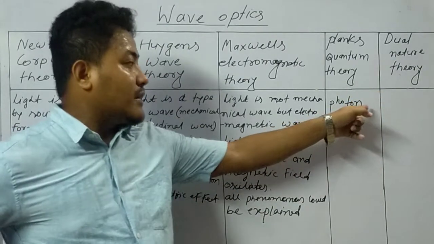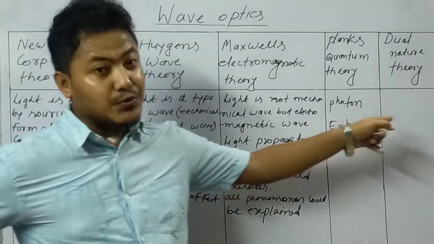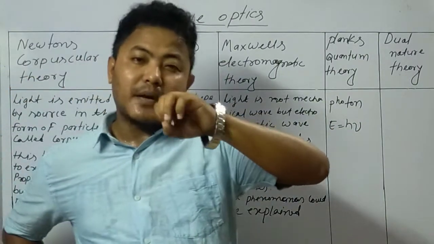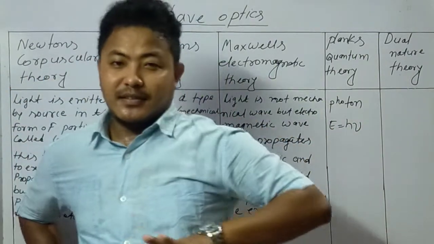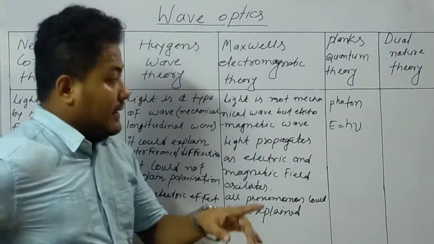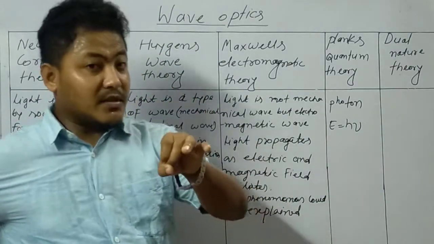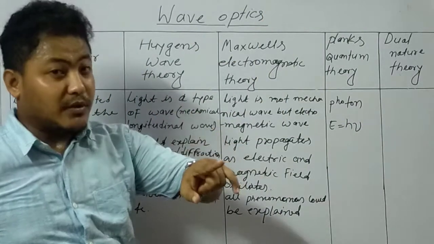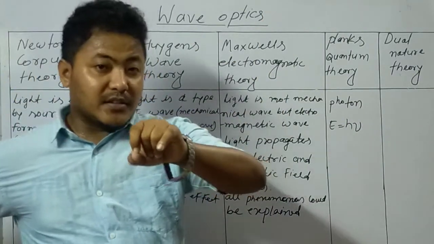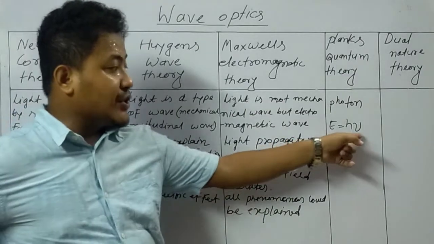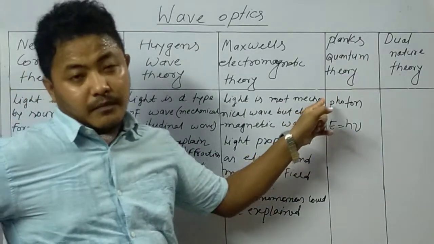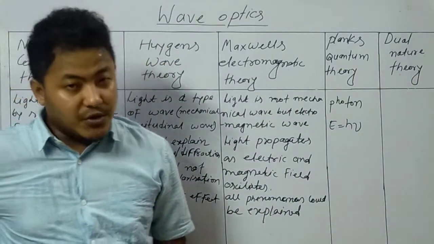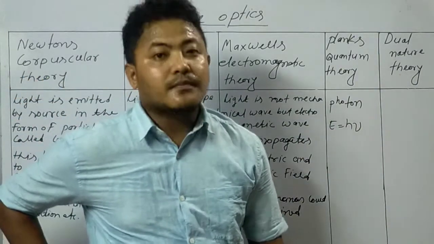And this photon has an energy E equal to h nu. Each photon has an energy. That means each particle emitted by light is in the form of a photon, and each photon has an energy E equal to h nu. This is a famous formula in physics for which Einstein got the Nobel Prize.